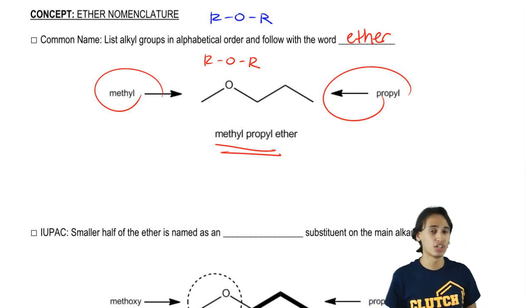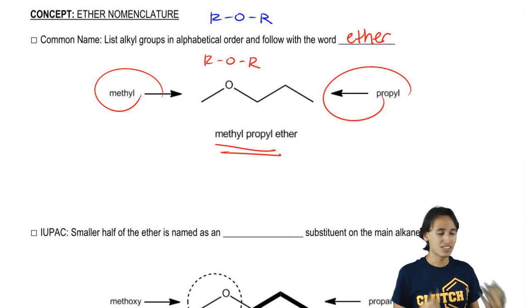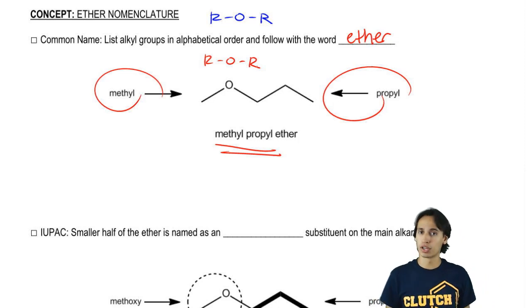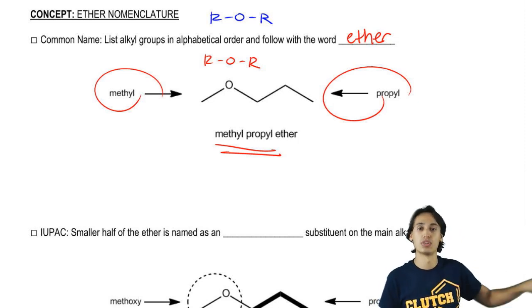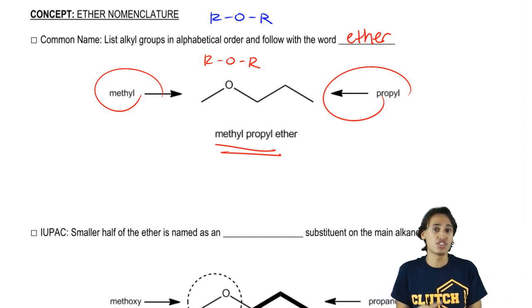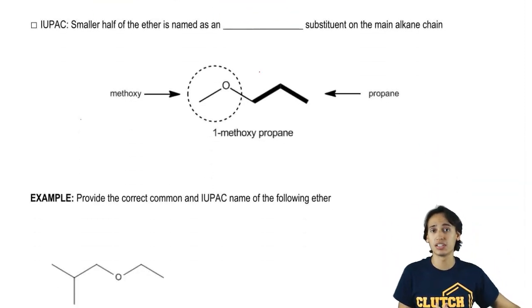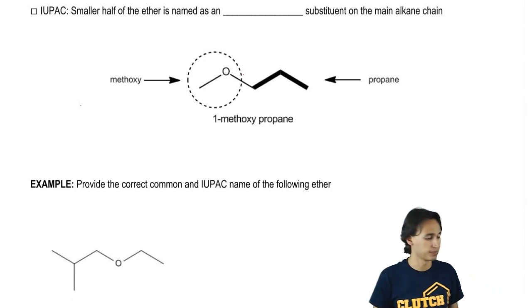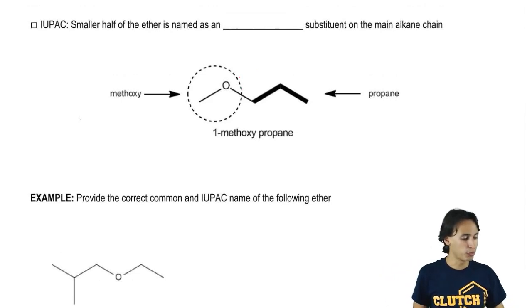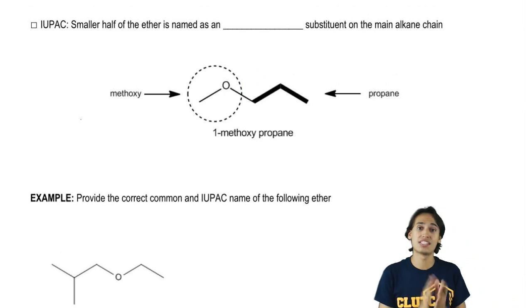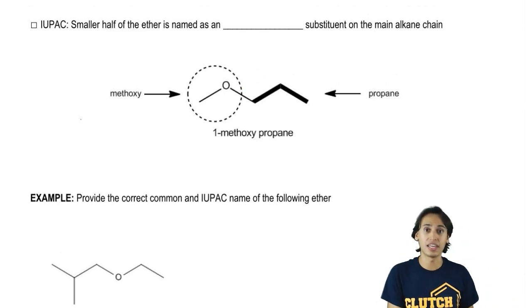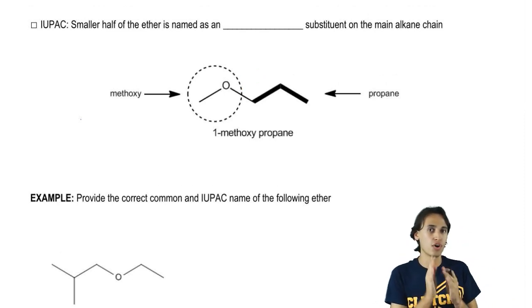So most of the time, we're going to use the common naming system for very simple ethers. But it does turn out that sometimes ethers get more complex, sometimes they have bigger branches on one side, and it might be advantageous to use IUPAC. So let's go ahead and see what this same ether would look like if we use the IUPAC convention. Okay? So for IUPAC, what we would do is we would use the same rules that we use for naming alkanes, but we would name the OR group as a substituent instead.